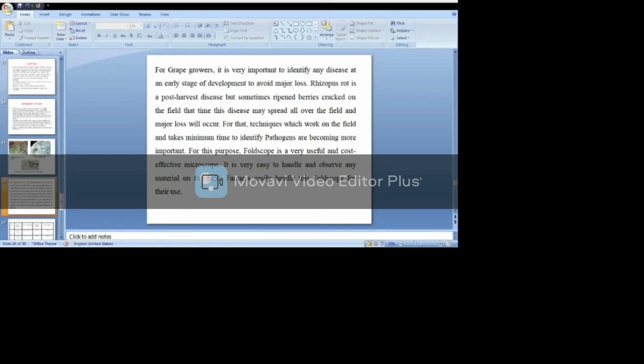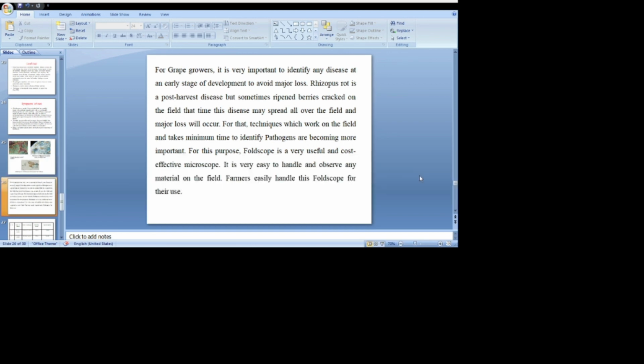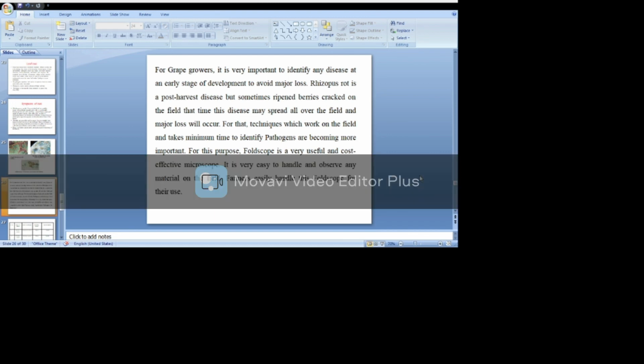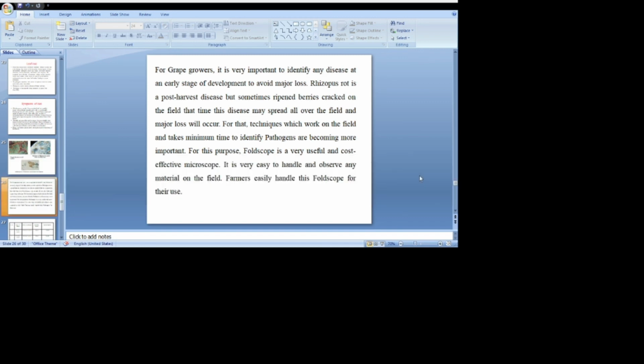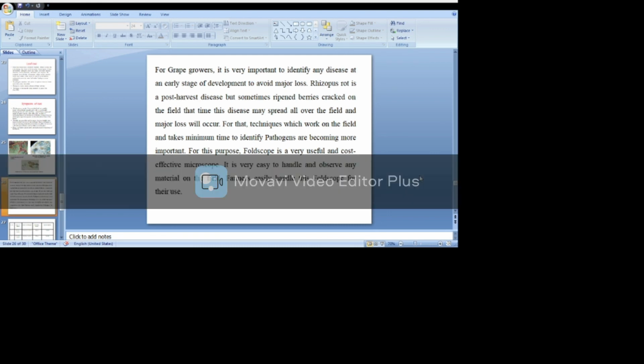For grape growers, it is very important to identify any disease at an early stage of disease development to avoid spread of the disease. For that, techniques which work in the field and take minimum time to identify pathogens are becoming more important. For this purpose, Foldscope is a very useful and cost-effective microscope. It is very useful to handle and observe any material in the field. Farmers can easily handle this Foldscope for their use. So our aim is to provide guidelines to the farmers to identify any particular disease at its early stage of disease development.